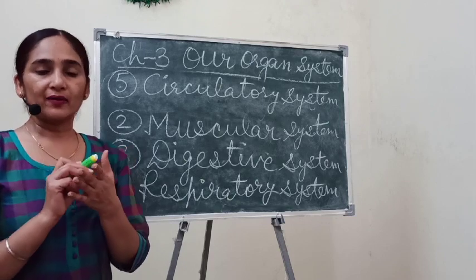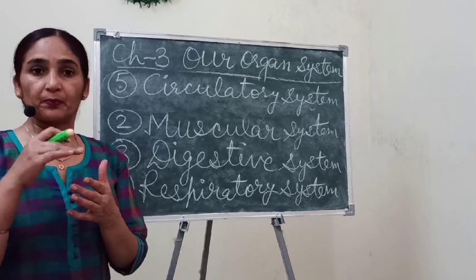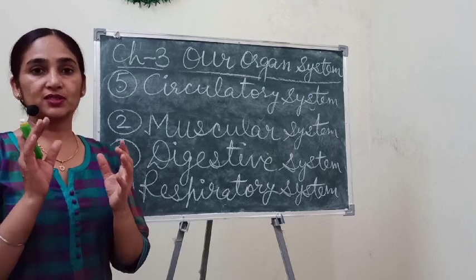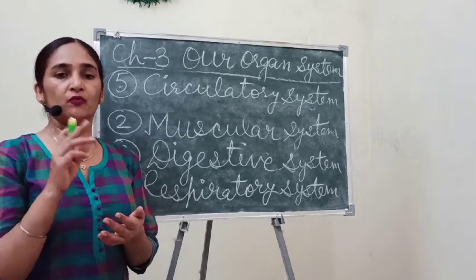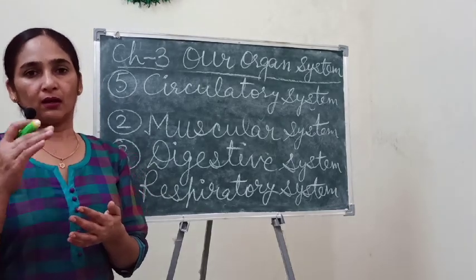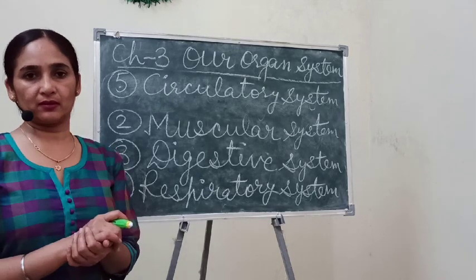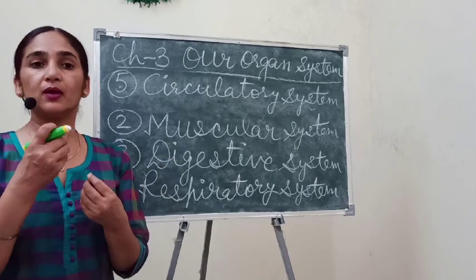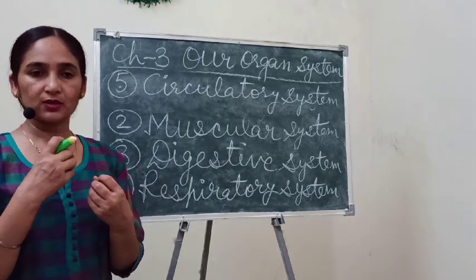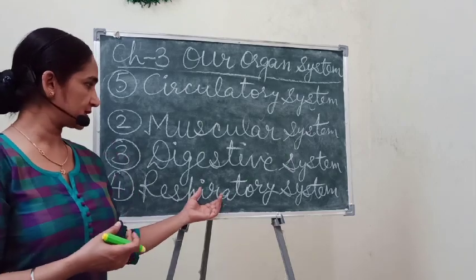Arteries always contain pure blood, you can say oxygen-rich blood in which so much oxygen is present, but veins contain impure blood in which carbon dioxide is present. Okay, you know that we always breathe in oxygen, we need oxygen, and we release carbon dioxide through the respiratory system.